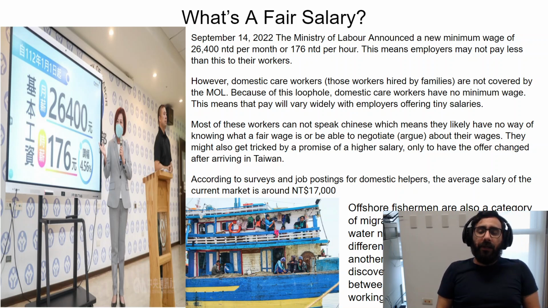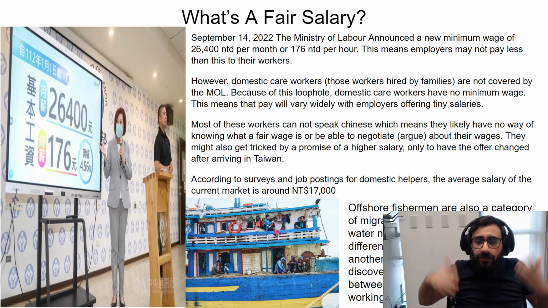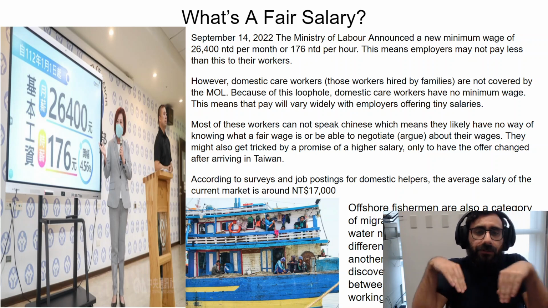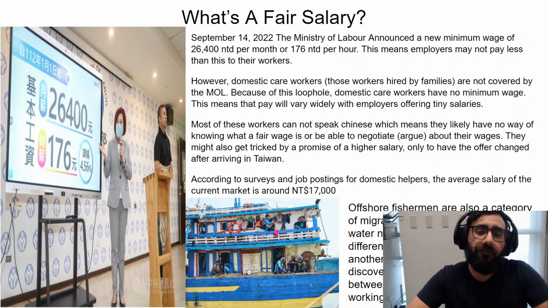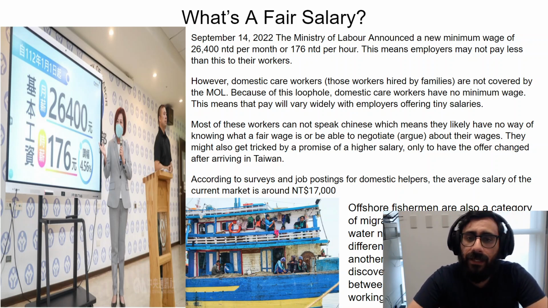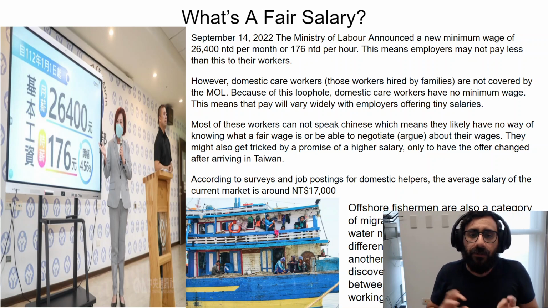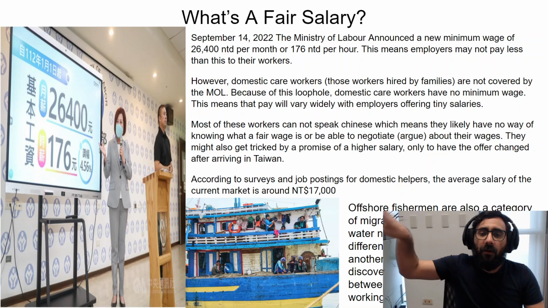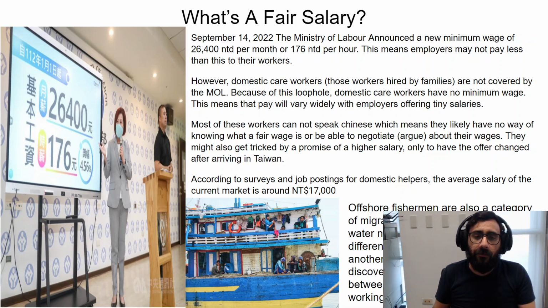So that means employers can offer whatever money they want and just wait until somebody says they want to work for that job. But the problem is there's also no control. So these foreign workers often cannot speak Chinese or read Chinese. So they will get tricked. Somebody looking to set up the job will ask somebody with English skill to put up a job posting, and they might put a huge pay or a really good deal to come work for them.